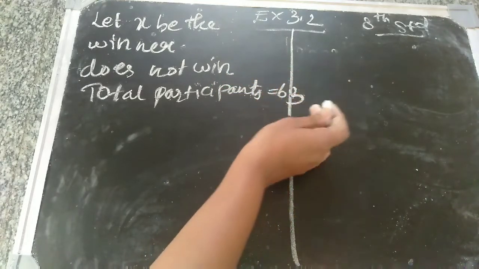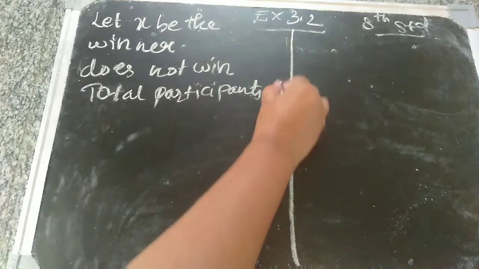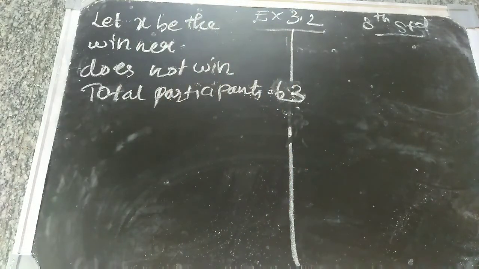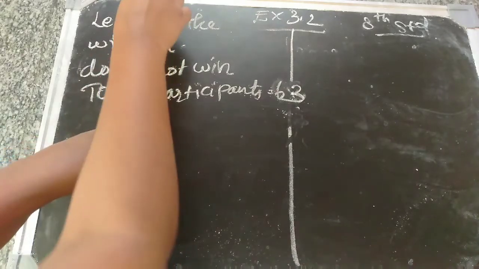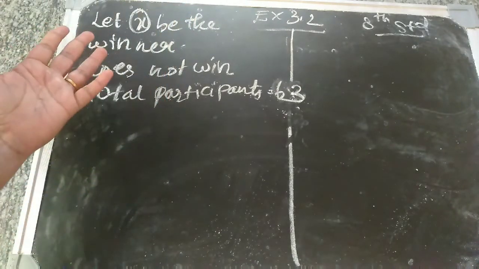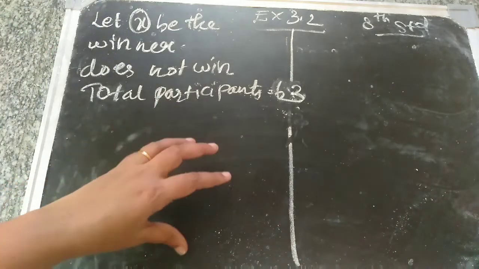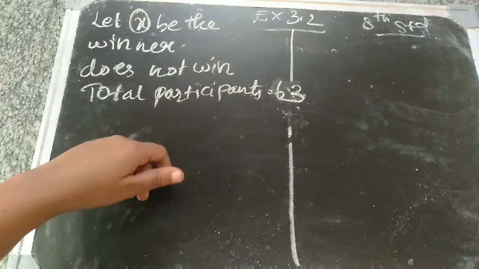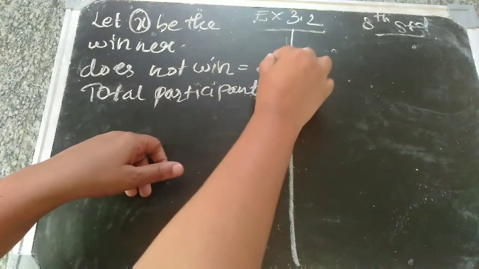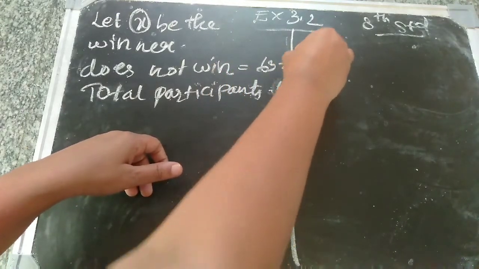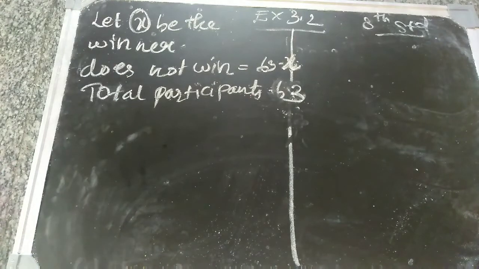From this 63 we have to subtract this x, whatever it may be, the winner. In the total participants, you subtract the winners, and you get those who do not win. So 63 minus x is the number who do not win.